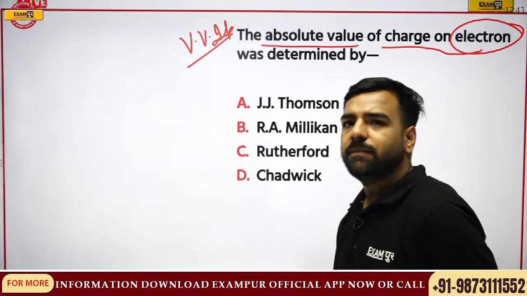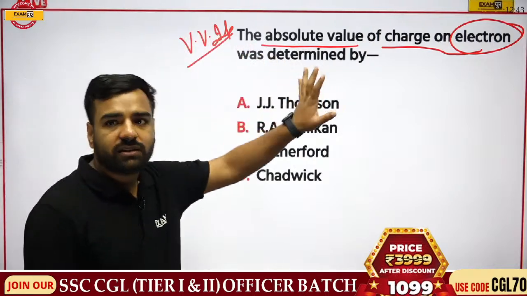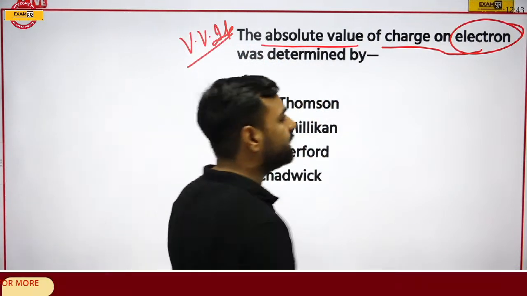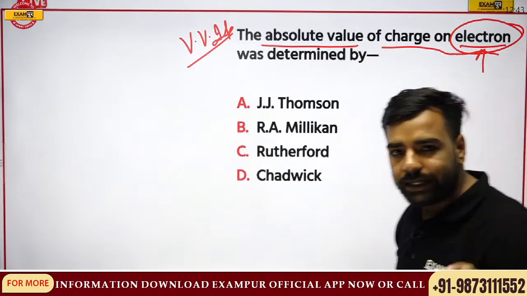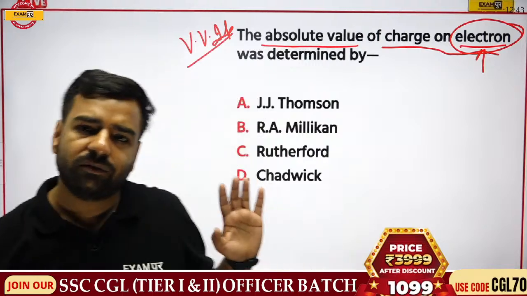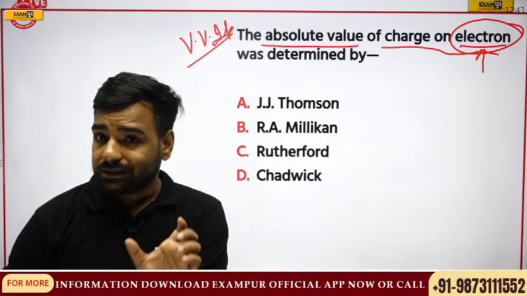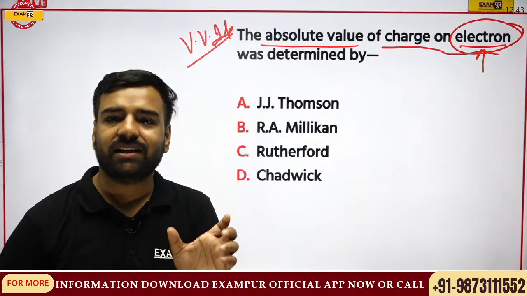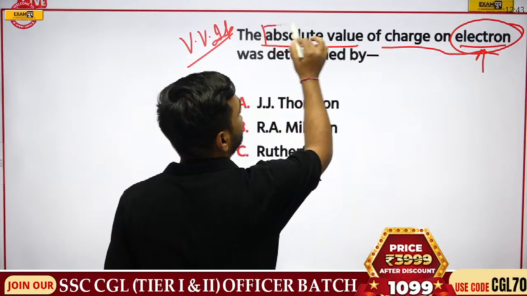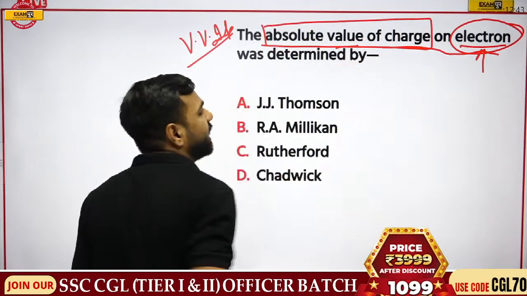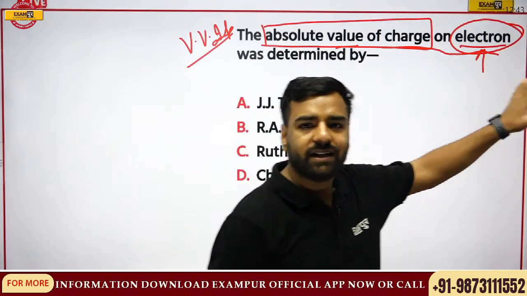Then I'll move forward. See, remember, whenever we have a look at the question, just do not directly go on those words and give the answer regarding that. Never do that. The reason is, once we are done with the paper, we think our paper was awesome. But before saying that, just have a look at these words. What is asked? Here it was asked about the absolute value of charge. And what did we think of? We thought that electron is being discussed here, right?